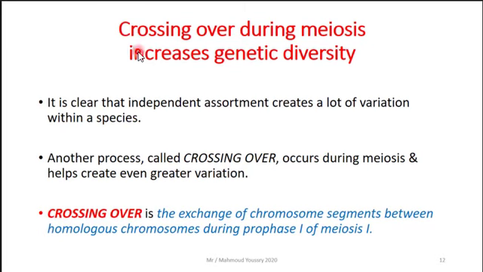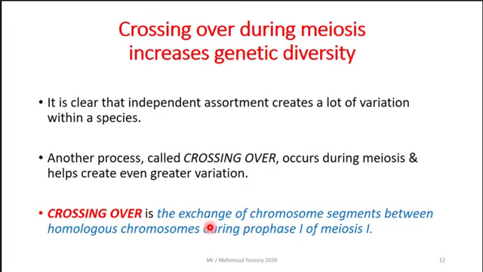The second main idea is crossing over during meiosis increases genetic diversity. It's clear that independent assortment creates a lot of variation within a species. Another process called crossing over occurs during meiosis and helps create even greater variation than the 70 trillion possible combinations, as we said.